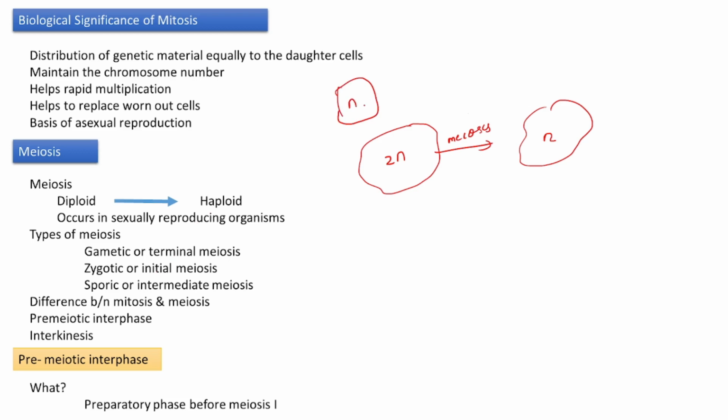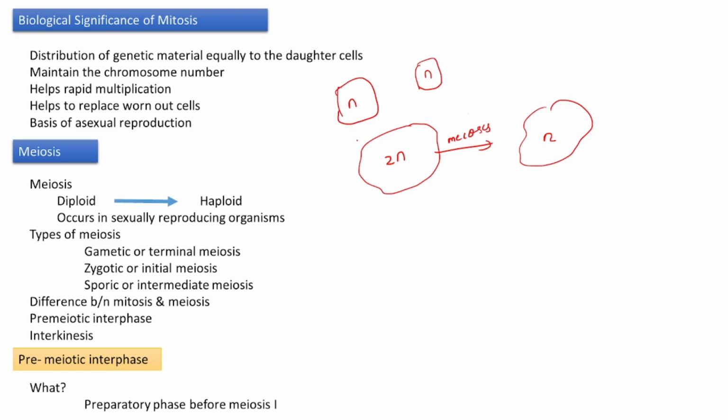From such parent cells, fusion of the two counterparts results in a diploid zygote, and to be the same as the parent cell, it must undergo meiosis to be in the haploid state.